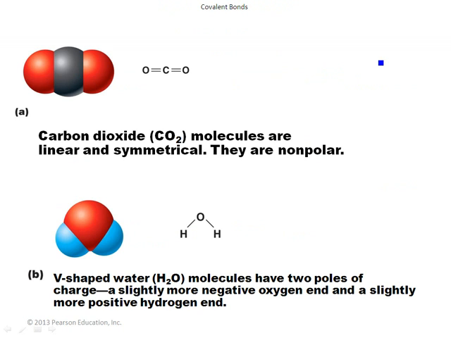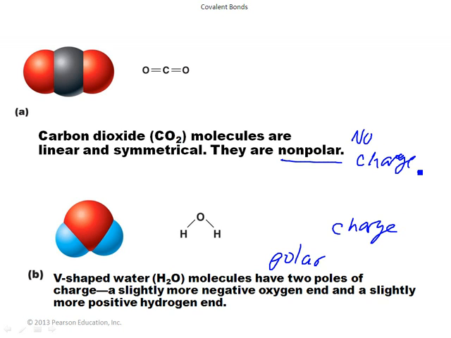When you talk about covalent bonds, they can either be polar or nonpolar. Polar means they have a charge, and nonpolar means no charge. Let me go back and explain what I mean by that. Carbon dioxide, basically, is equal sharing. There's no polarity, it's symmetrical, everything's evenly shared. In water, H2O, the oxygen and hydrogen don't quite share evenly.